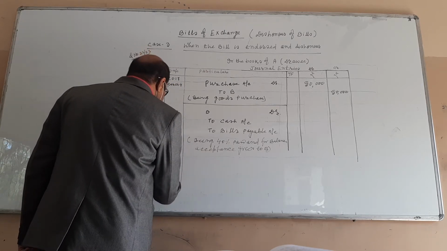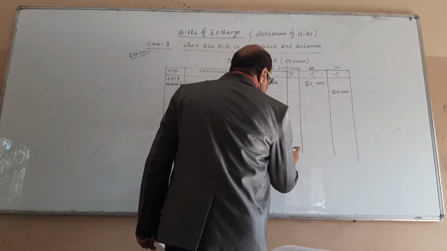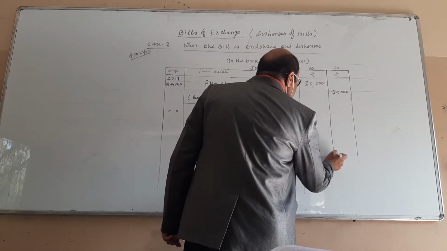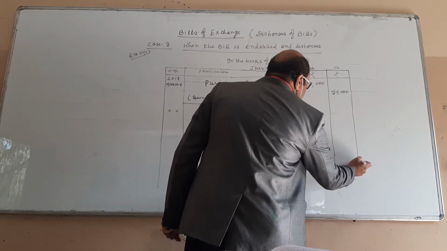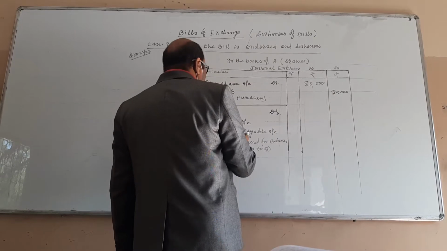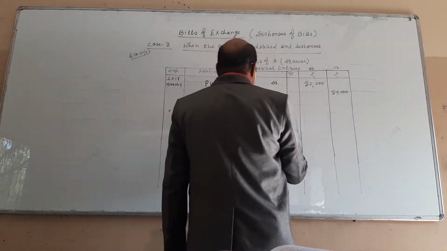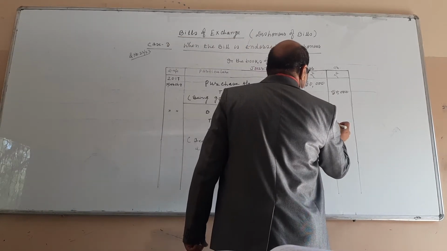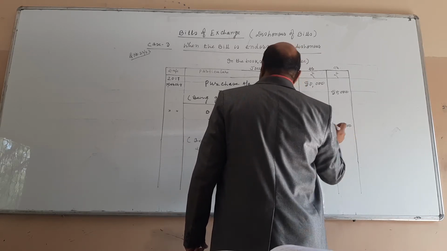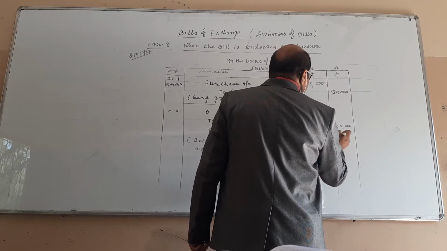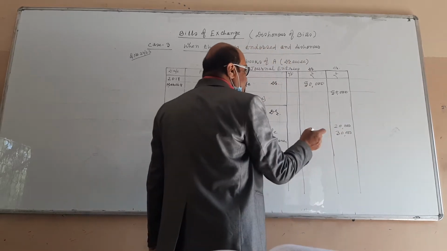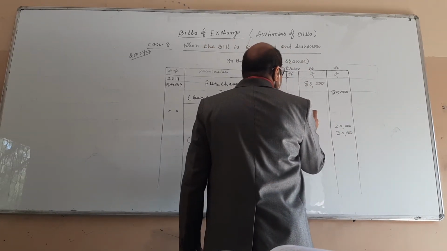This is the second entry. Now you put the amount properly because amount is the most important factor here. The total amount is 50,000. So 40% of 50,000 is how much? To cash you write 20,000, and in bills payable you write 30,000. That is 60% of 50,000, and total is 50,000.